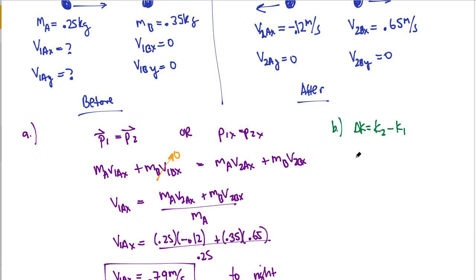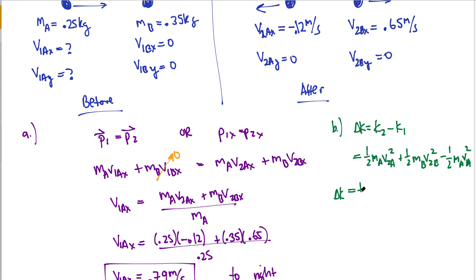My final kinetic energy will be 1/2 mass A times V2A squared plus 1/2 mass B times V2B squared, minus my initial kinetic energy, which only hinges on mass A. So that's 1/2 mass A times V1A squared.